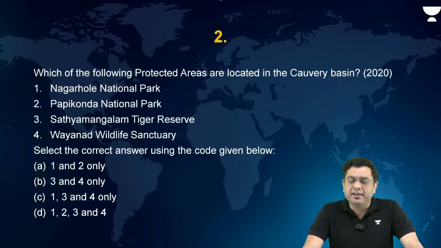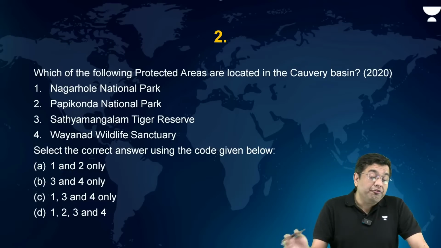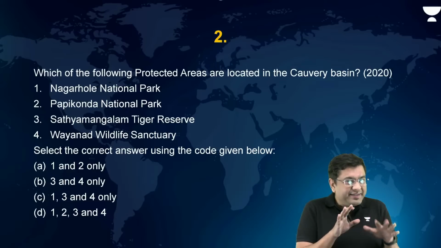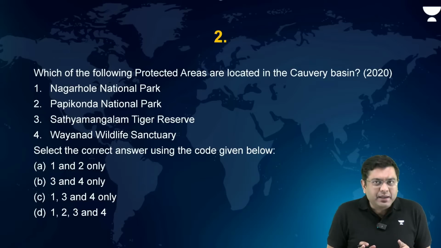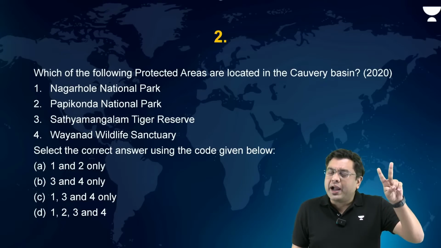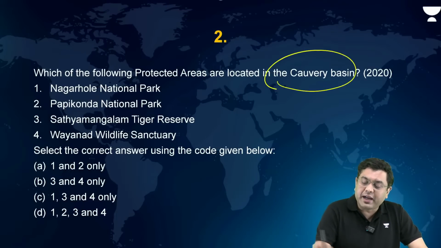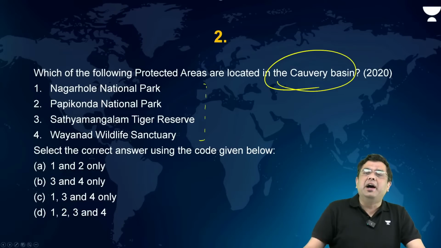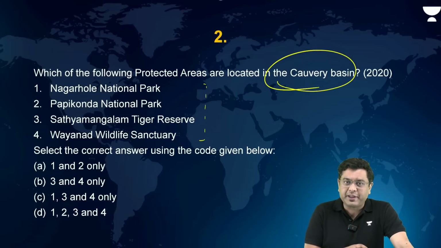Now, let us take a look at another question. Which of the following protected areas are located in the Kaveri Basin? When you solve these kinds of questions, and these kinds of questions are oftentimes repeated by UPSC, here you have to understand the pattern. UPSC is testing two basic parameters out of the candidates: whether you are aware about the region of the Kaveri Basin, and secondly, whether you are aware about where these are situated, just the basic location. It is not asking you about a detailed analysis of these places or these protected areas for that matter.